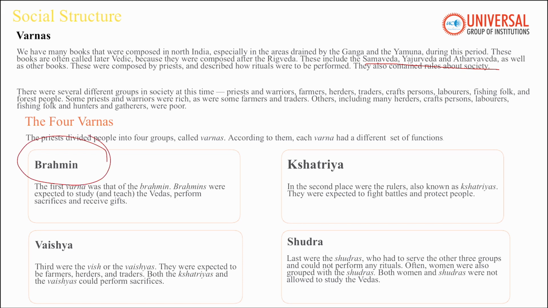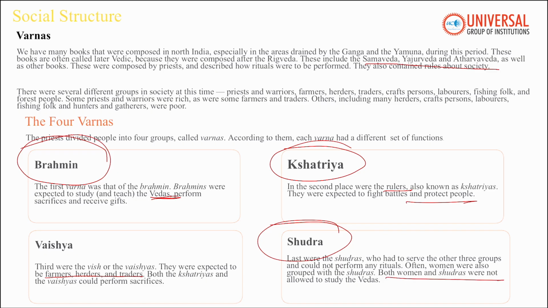At the top were the Brahmins, who were responsible for studying and teaching the Vedas. Next were the Kshatriyas, who were the rulers and the warriors who protected the kingdom. The third were the Vaishyas, who were the farmers, traders and herders who produced wealth. At the bottom were the Shudras, who served the others and were denied education and rituals. Both women and Shudras were not allowed to study the Vedas, and women were also sometimes grouped with the Shudras.